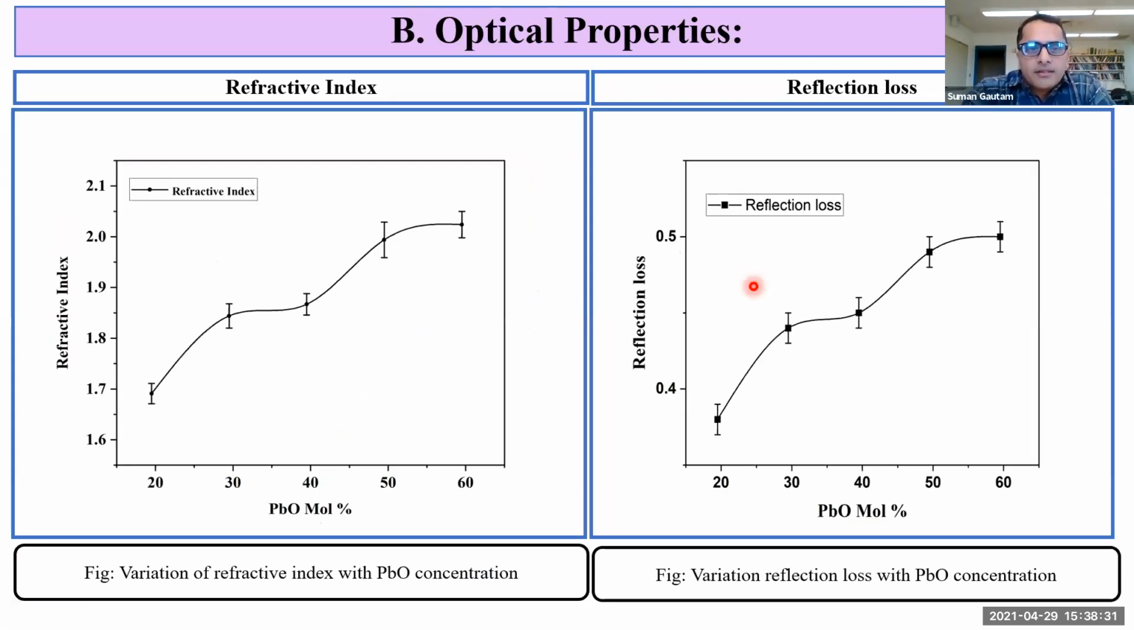This is for the optical properties. This is the variation of refractive index with PbO concentration.